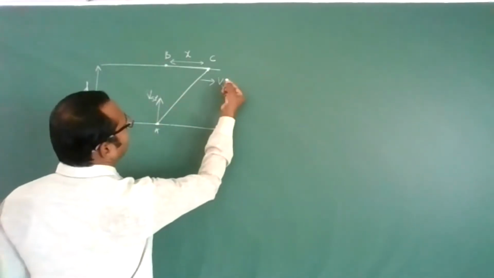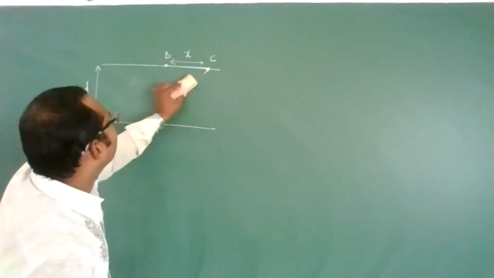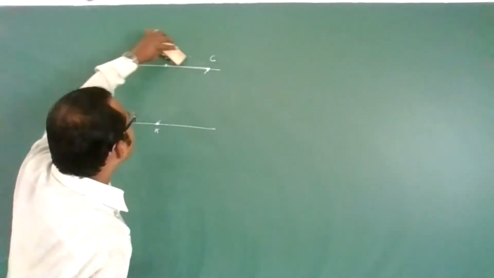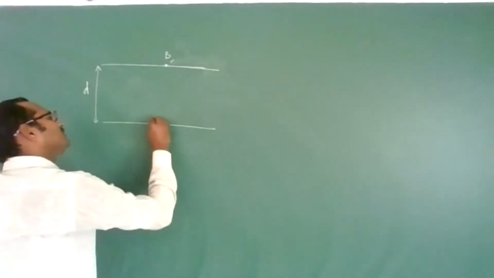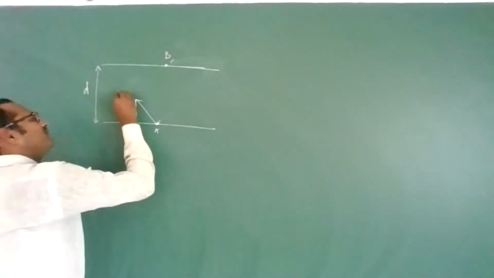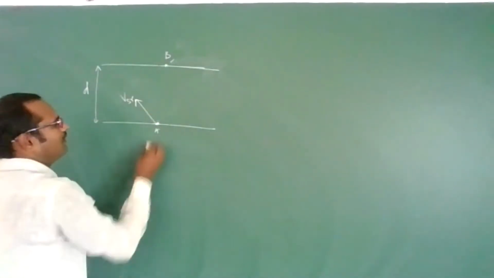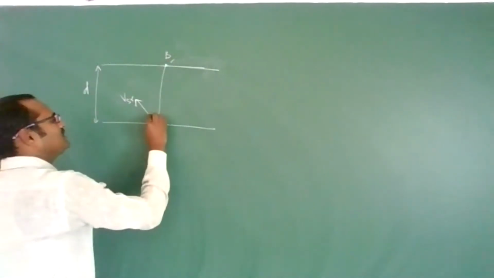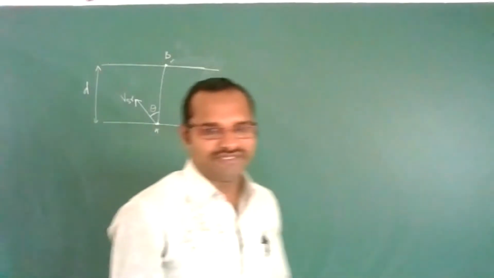This problem we have already solved. Now suppose the person is swimming in this direction, which is the velocity of swimmer with respect to river, making some angle theta with the vertical.